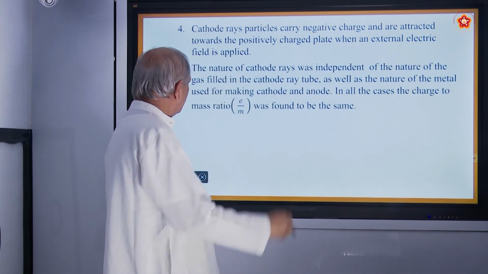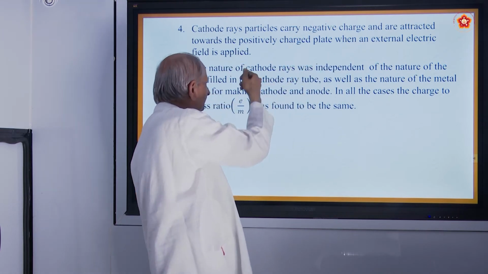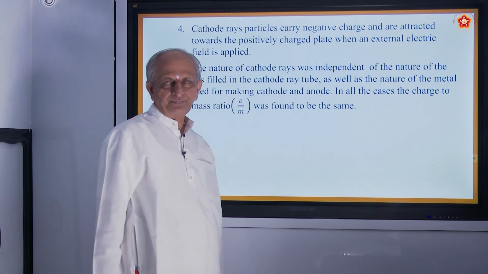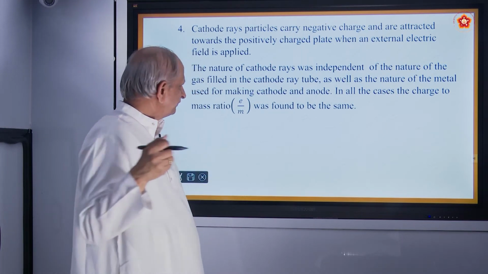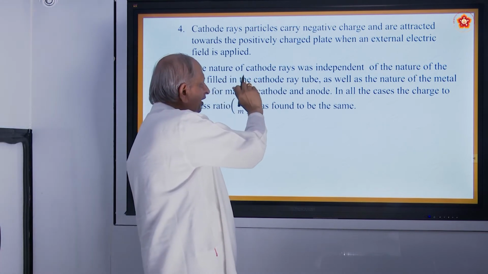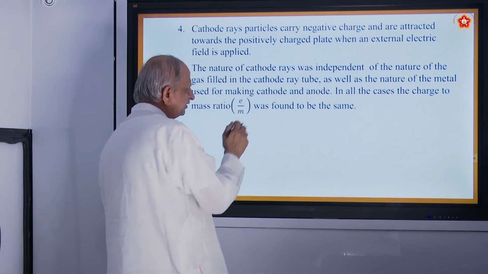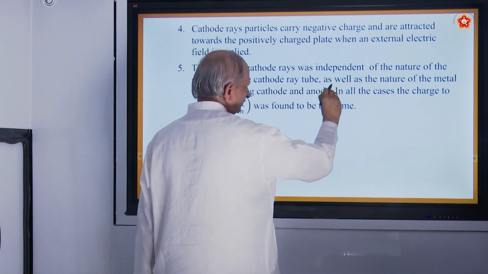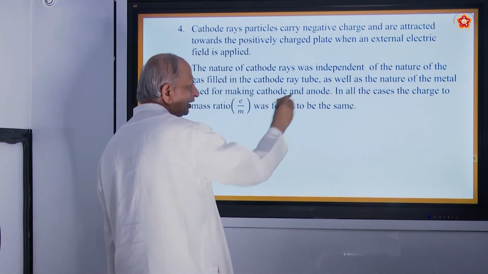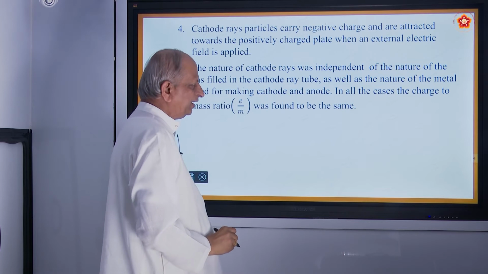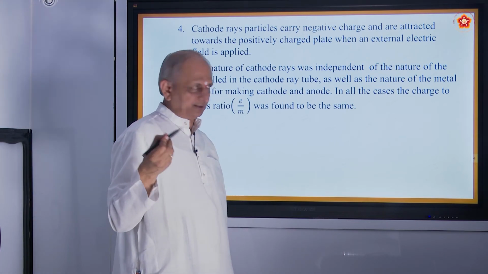Okay. And the nature of cathode rays is independent of the nature of the gas filled in the cathode ray tube. In the tube you can fill different kinds of gases. So it does not change at all with the gas. Any gas that is taken will give the cathode rays, as well as the nature of the metal used for making the cathode and anode. Usually they take copper, or any other conductors.